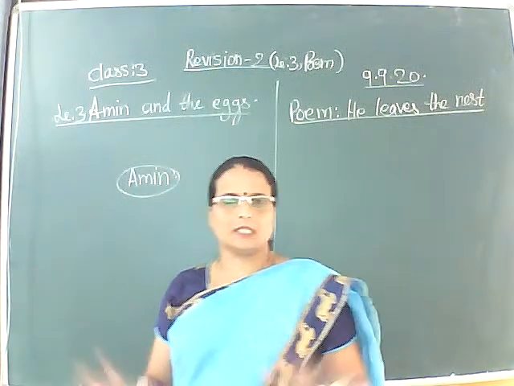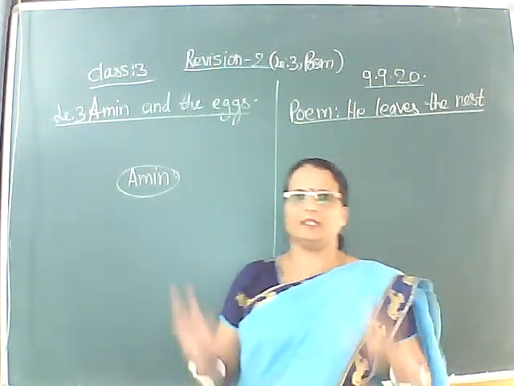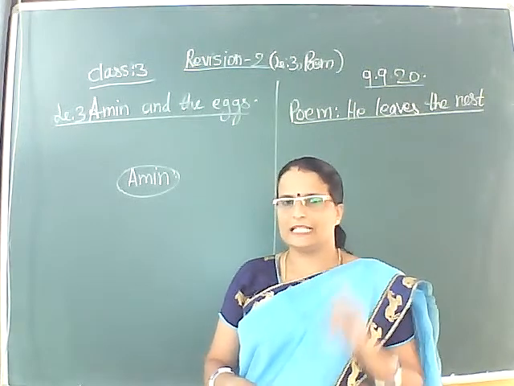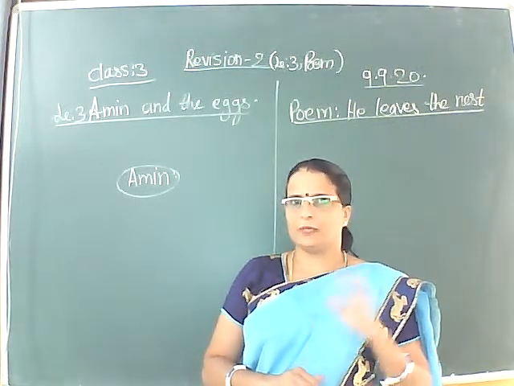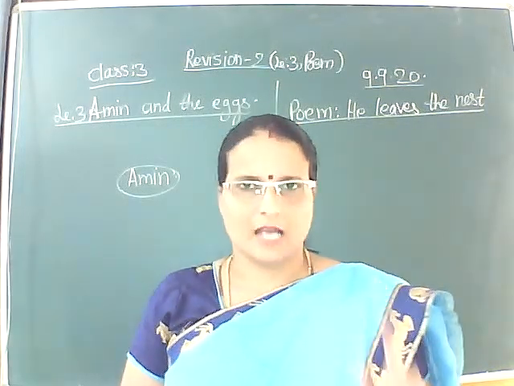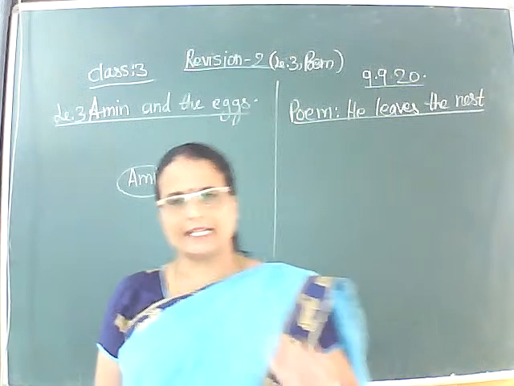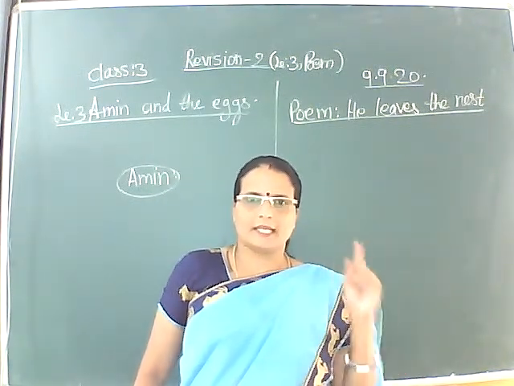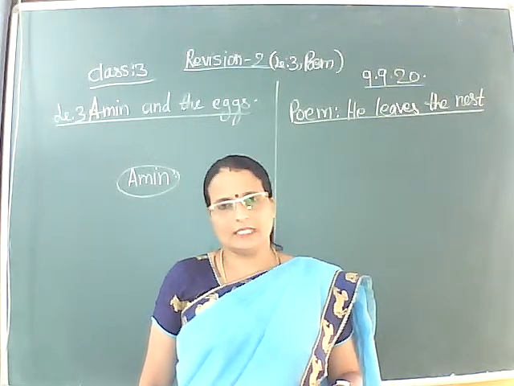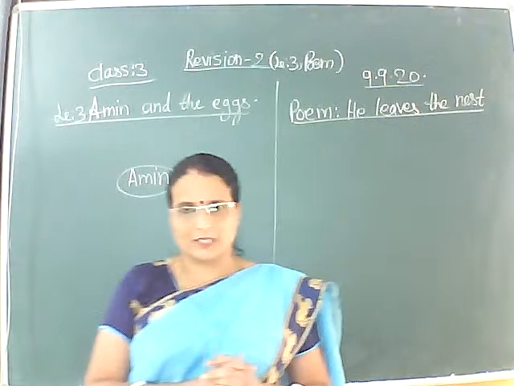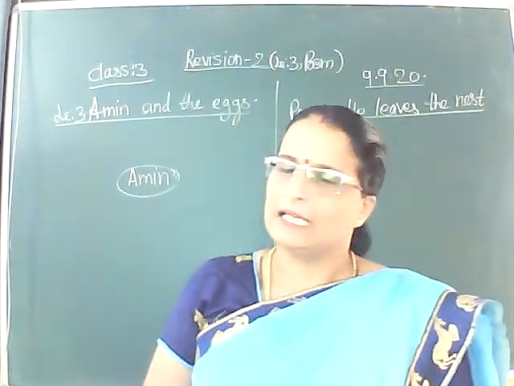He went to the court and said, he took 12 eggs from me, this, that. So now the judge understood the twist of the story, and the judge asked Amin to pay exactly the market value of 12 hard-boiled eggs to the merchant, and he scolded the merchant for his greedy nature. This is what this particular lesson is all about.